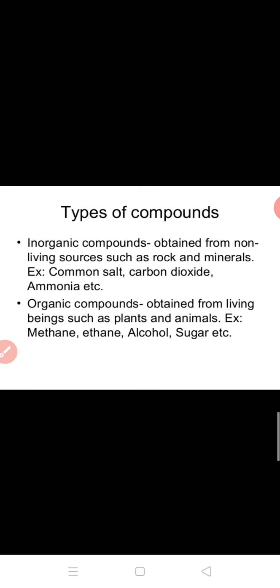Inorganic compounds, which are obtained from non-living sources such as rocks and minerals. For example, salt we get from sea, non-living. Carbon dioxide, ammonia, etc. These are inorganic substances. And organic compounds are those compounds which are obtained from living beings such as plants, animals. For example, methane, ethane, alcohol, sugar, etc. They are obtained from living beings, plants.